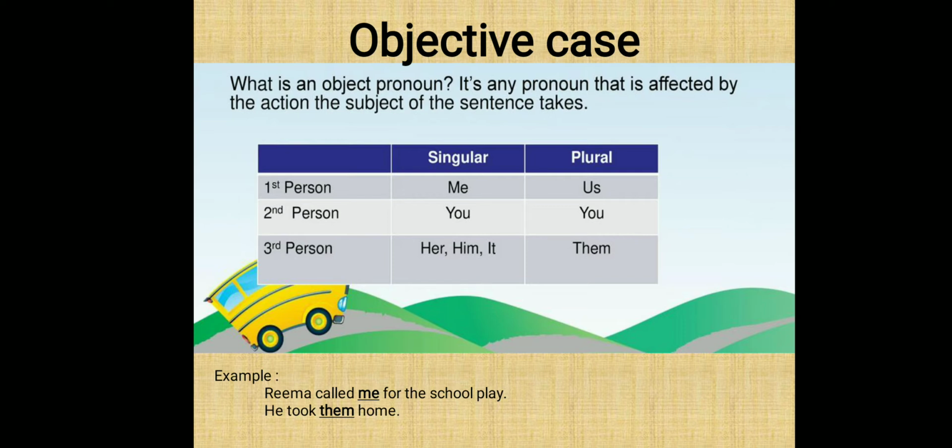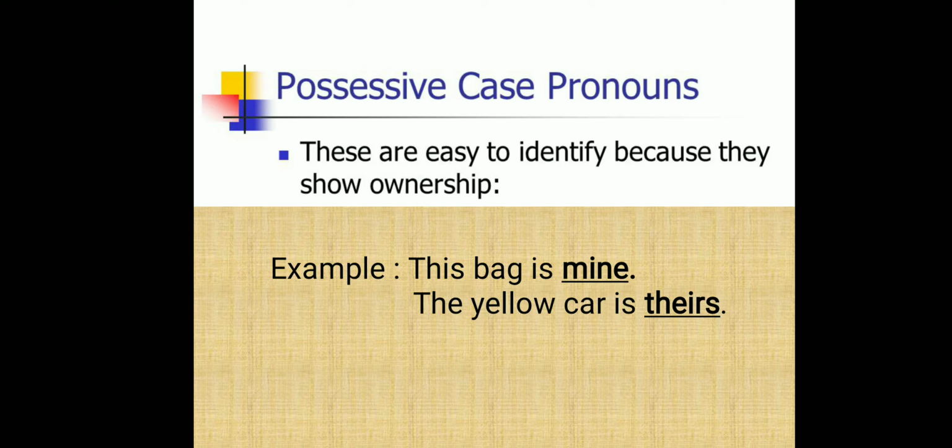So children, let's see the third case of pronoun, that is, possessive case pronouns, which are easy to identify in a sentence because they show ownership. Look at the example. This bag is mine. From this we can understand that the bag belongs to me. The yellow car is theirs, which shows the ownership of the yellow car. Hope you are clear with the possessive case pronoun.